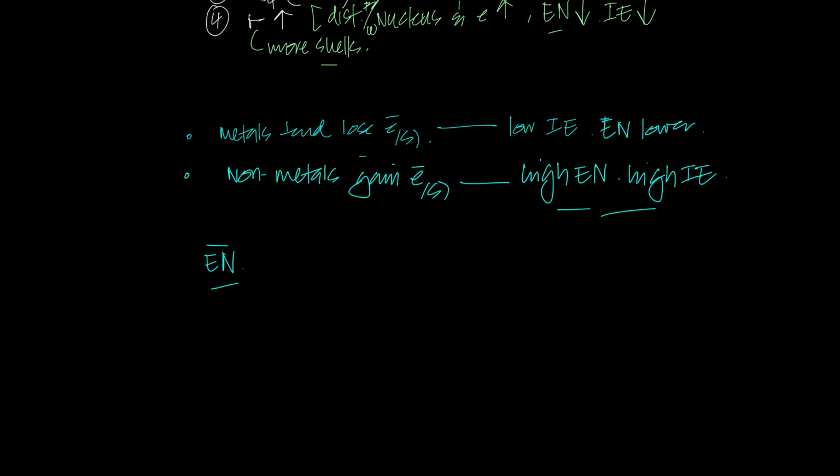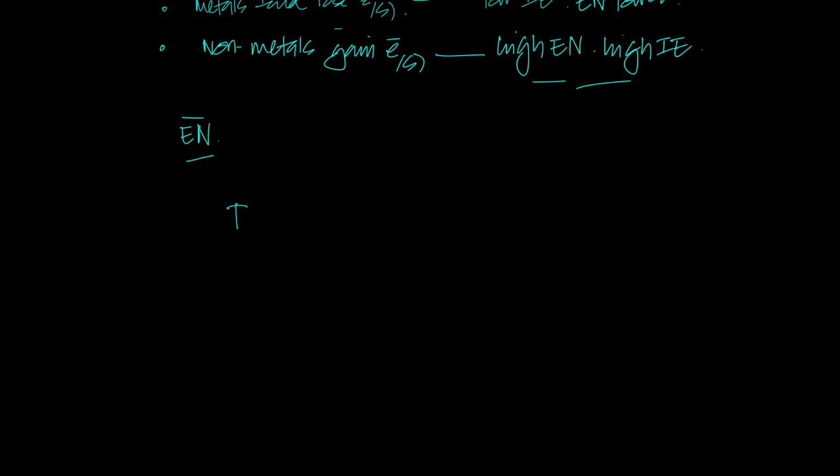Electronegativity has values. The power of an atom to attract an electron to itself has been given values by humans. There's a man-made scale for it. It has relative values, which we call Pauling's scale.